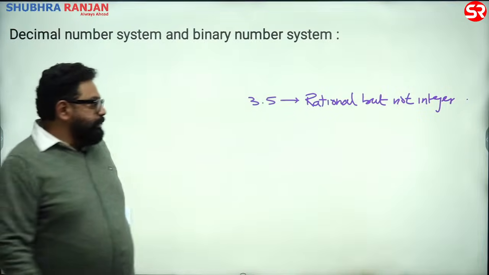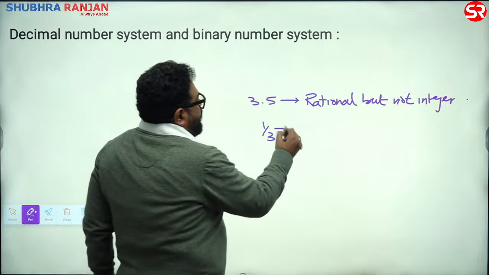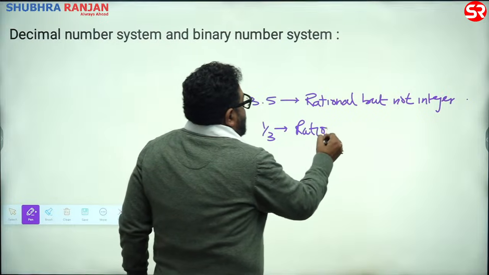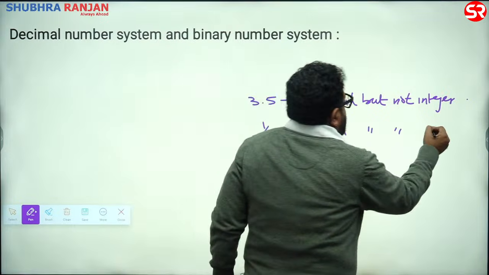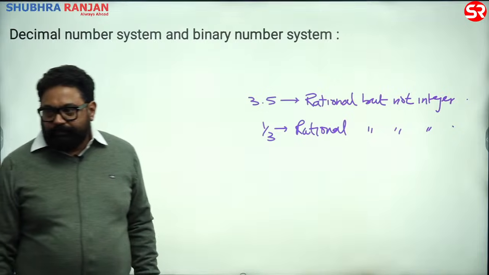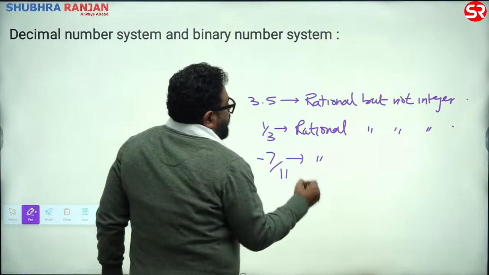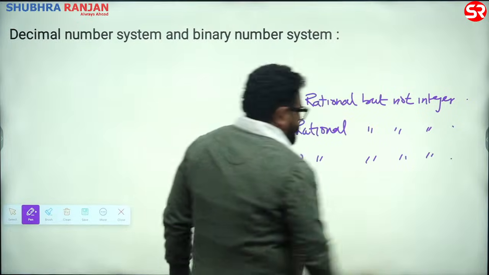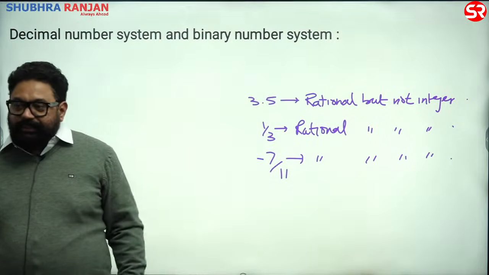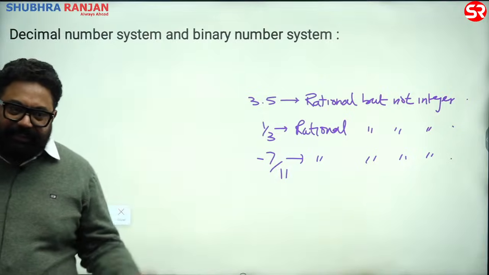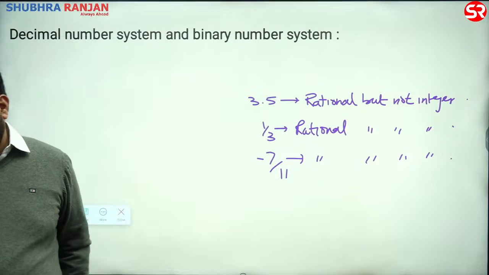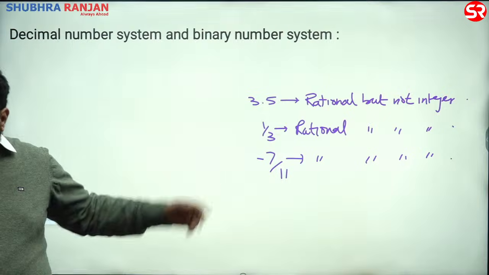Like 1/3, this is rational, not an integer. Got it? Minus of 7/11, rational but not an integer. Because these are all fractions. Fractions won't come in integers. Clear? Kindly write it.